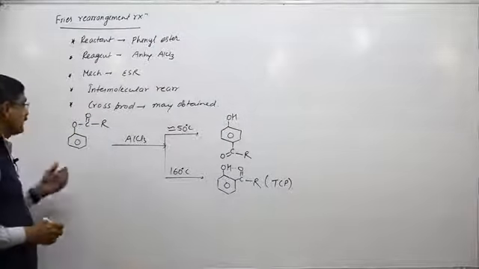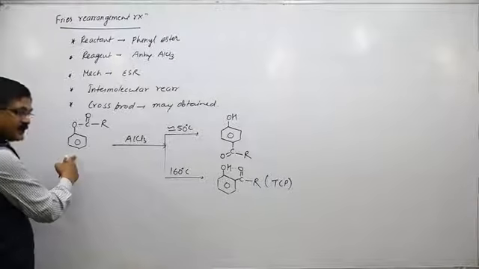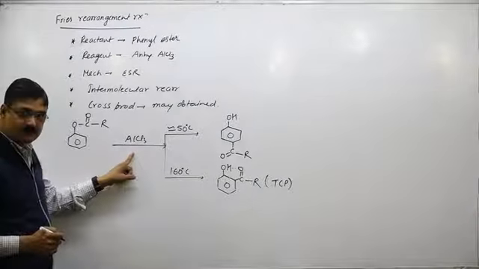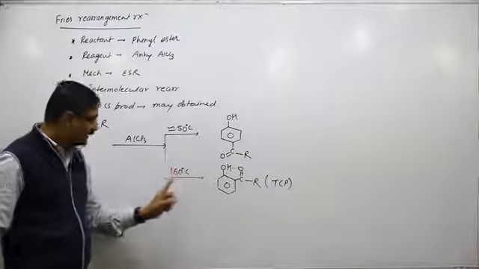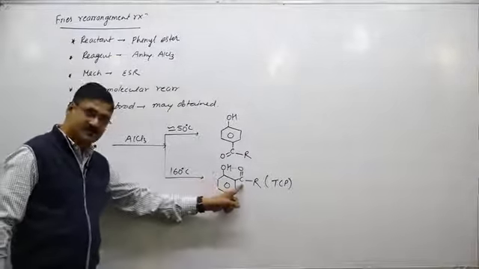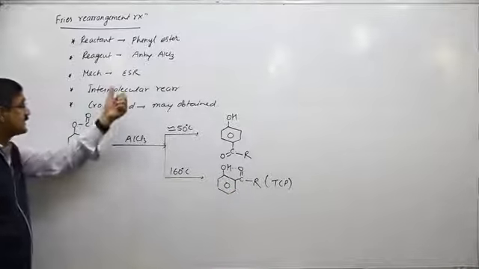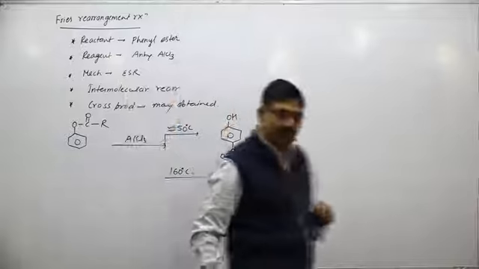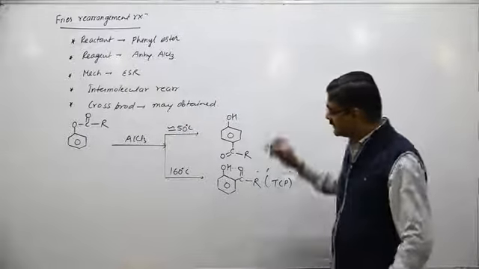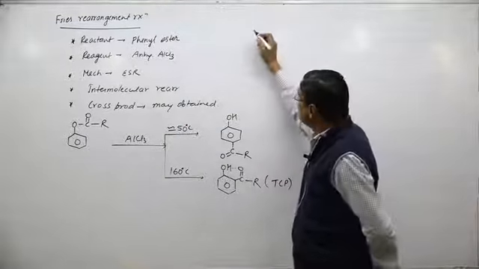So I repeat, phenyl ester is the intermediate, AlCl3 is the reagent. At lower temperature, para product is major. At higher temperature, ortho product is major. And this rearrangement is intermolecular type of rearrangement. So I write the detailed mechanism for this reaction. Please see here, detailed mechanism.